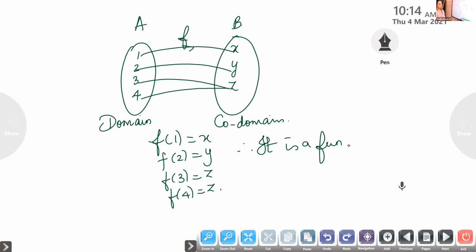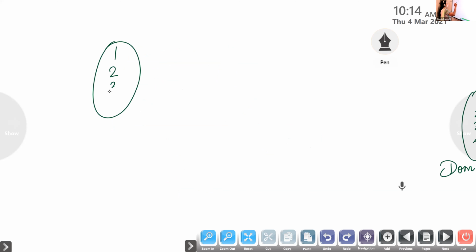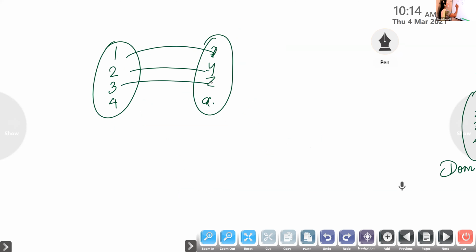Every element in the domain is having a unique image. Now look at the next one. I'll give another example. Suppose it is given like this. 1, 2, 3, 4. Here also X, Y, Z, A. Is it a function? Suppose I name this as G. Whether G is a function.